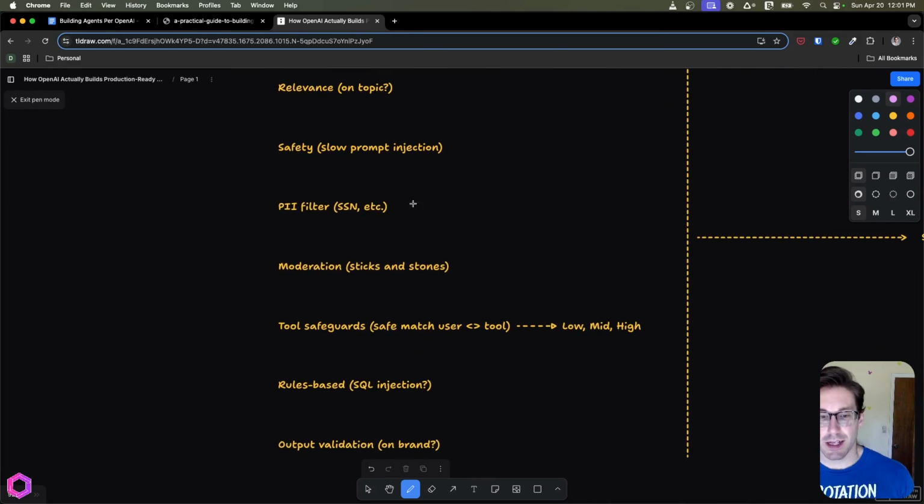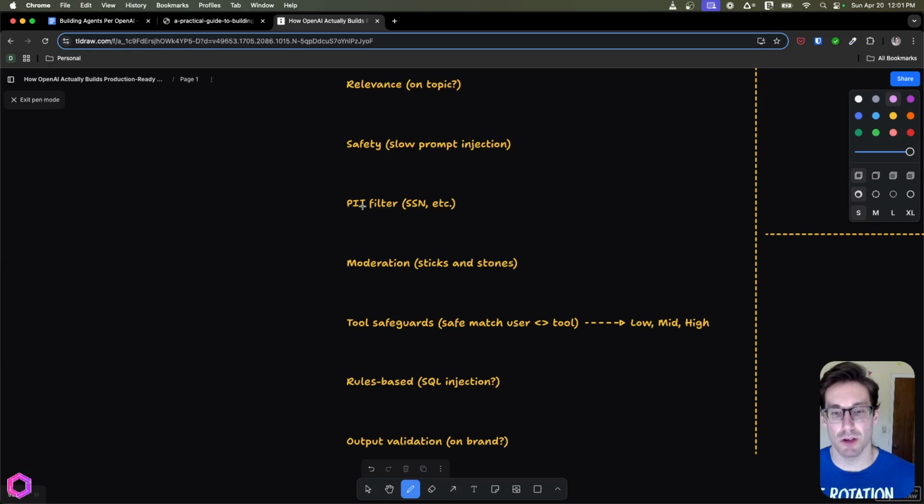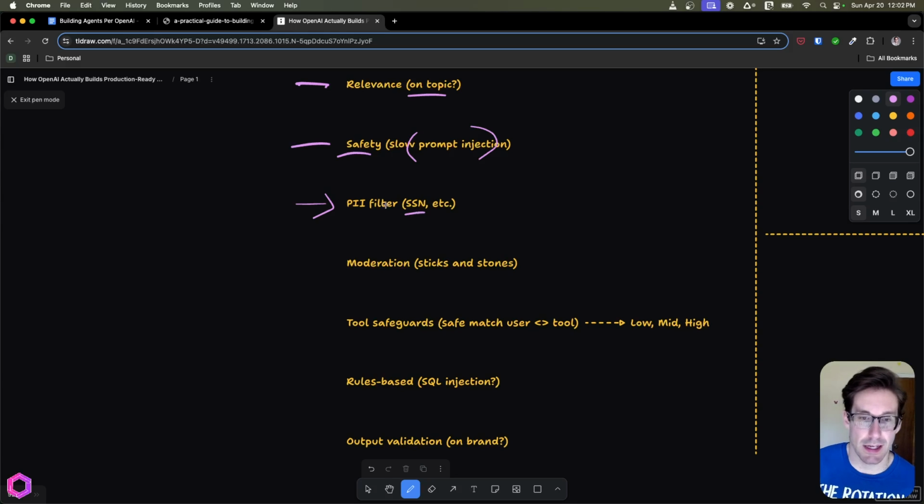For each one of these things, like I mentioned, there's different types of guardrails that specialize in certain areas. I won't rebuttal all these too much, but relevance is basically, are we on topic? Are we talking about elephants, not bananas? Safety, checking for prompt injection attacks. PII filters, so this is, again, checking for social security numbers. Moderation, this is basically safety, so ensure we're not doing terrorism and talking about drugs and all that stuff.